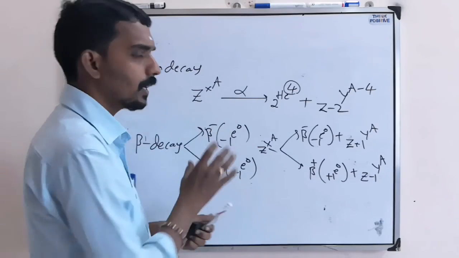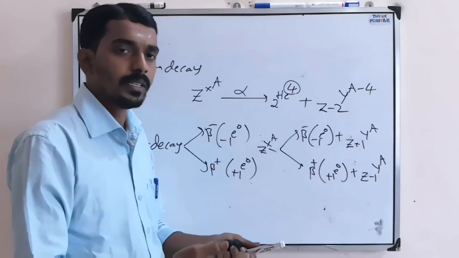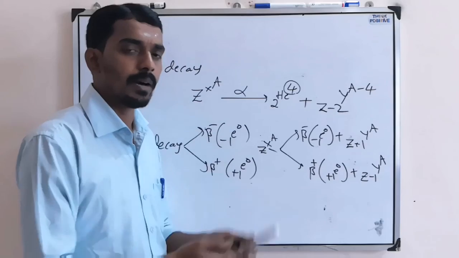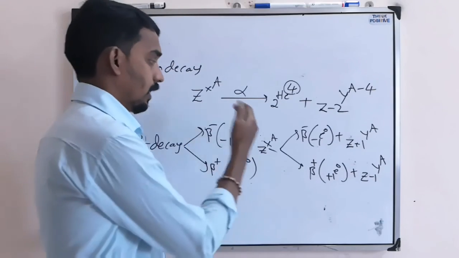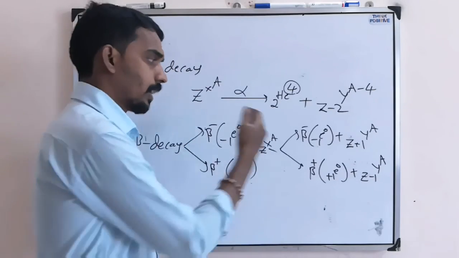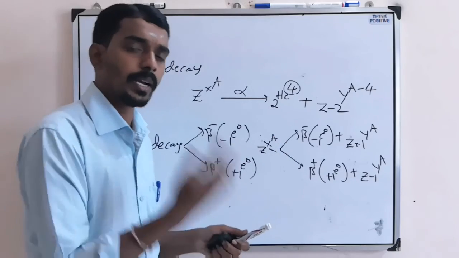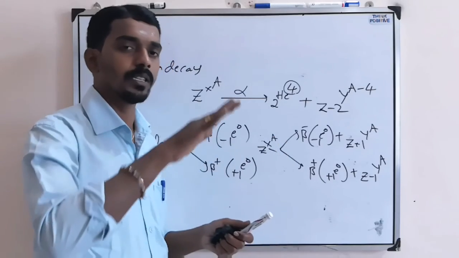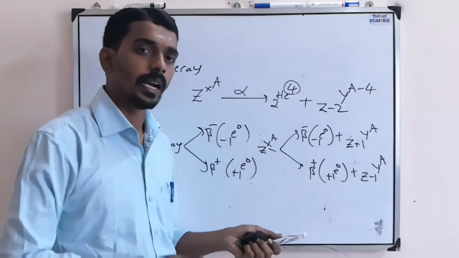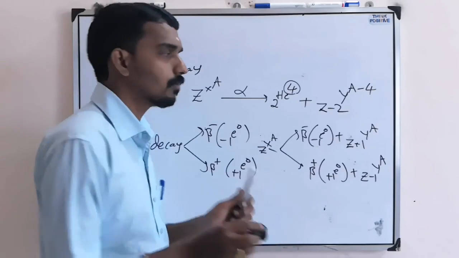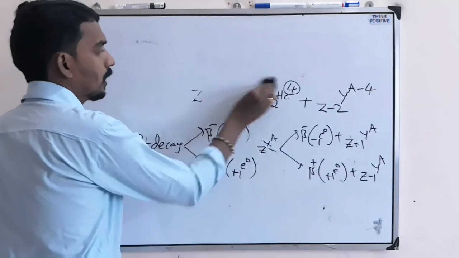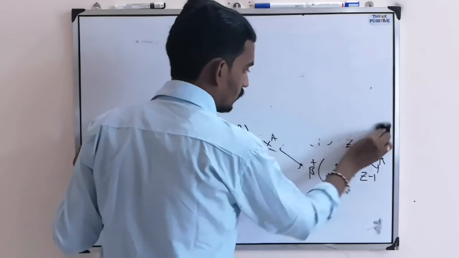But what is alpha decay? An alpha particle will be emitted. Z decreases by 2 and the mass number decreases by 4. And beta decay means either an electron or a positron, beta minus or beta plus. Beta minus means the atomic number increases by 1. Beta plus means the atomic number decreases by 1. But in both cases, the mass number remains the same. So that is the one thing.